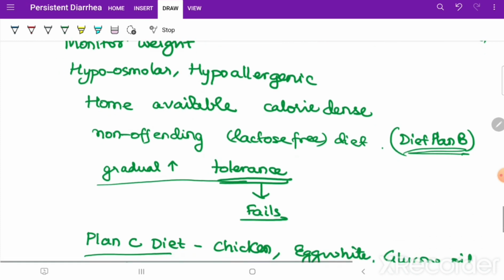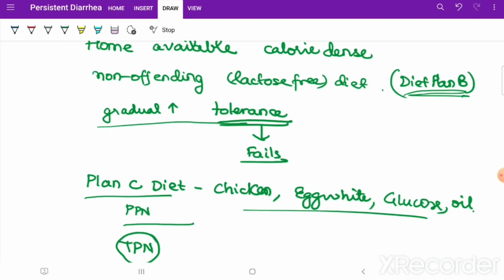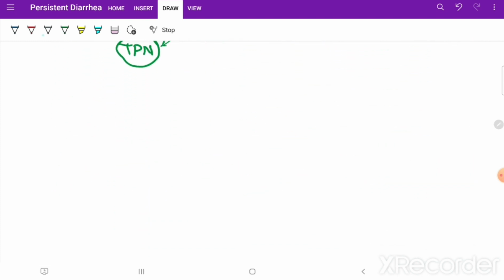Okay, and if that fails you can go for plan C diet, which is chicken and egg white based with sugar and oil, and along with this we should be giving PPN. But suppose this plan C diet with PPN is also not working, then we go for the last one, that is TPN. All right.